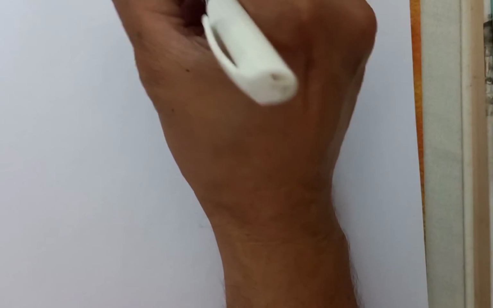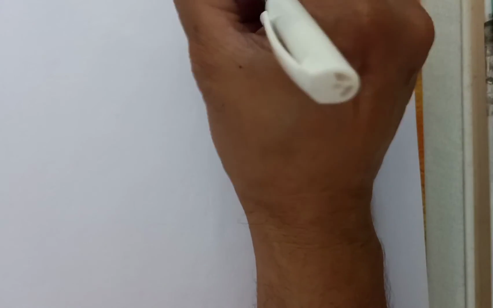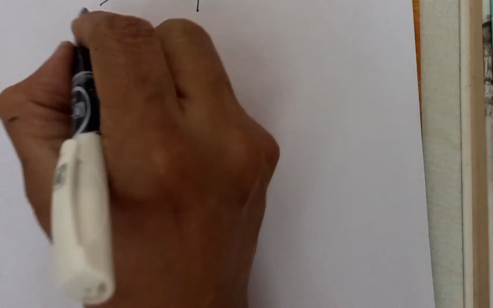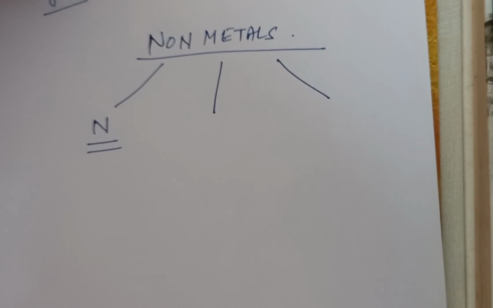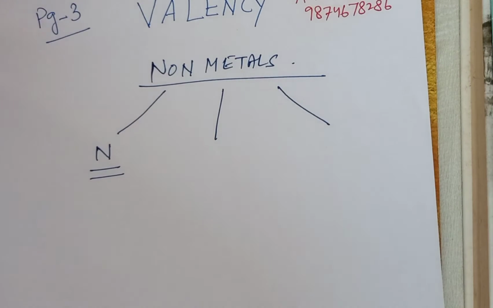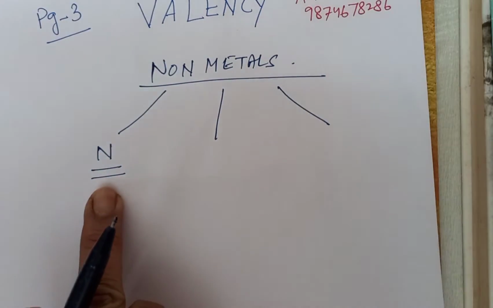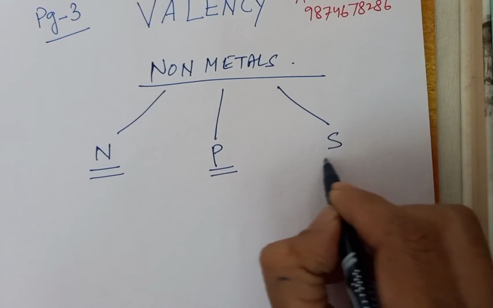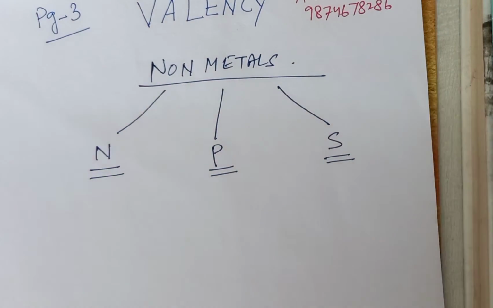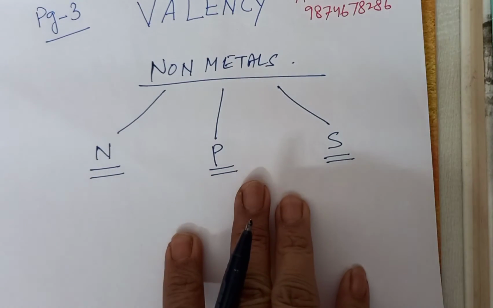For example, we have nitrogen. Now if I concentrate on non-metals, there are three non-metals. One is nitrogen, the symbol is N. Another one is phosphorus, the symbol is P. And the last one is sulfur, the symbol is S. They also exhibit more than one valency.